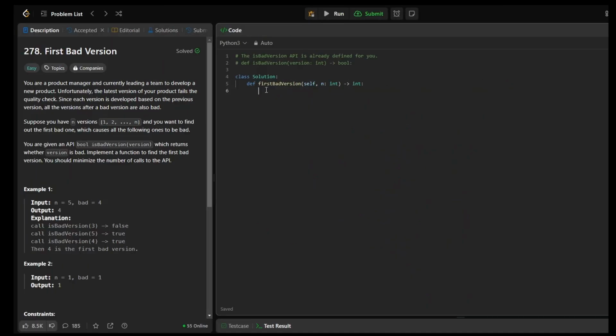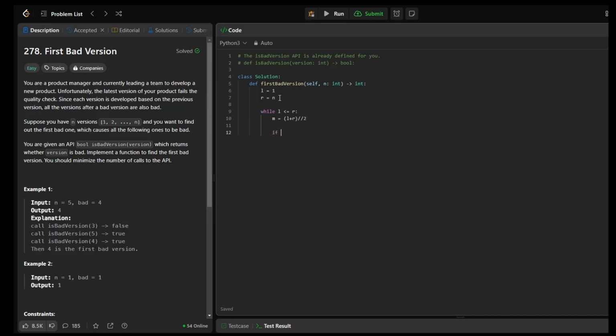I'm here in the code editor. Let's take a left-hand side. So the left side would be at 0. The right side would be at n. Okay, I apologize. We are not supposed to start from 0. We are supposed to start from 1. So we have to make sure we are doing one indexing. The left is 1, right is n. Let's say while left is less than or equal to right, I want to calculate the middle. Middle would be left plus right, integer division by 2.